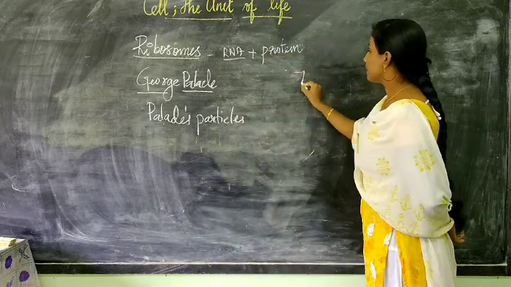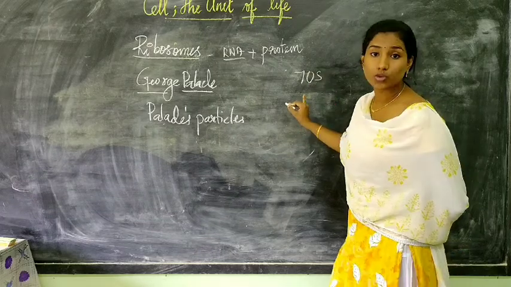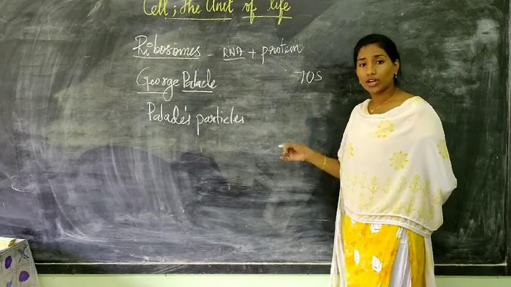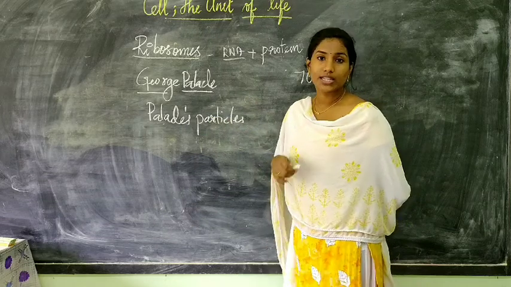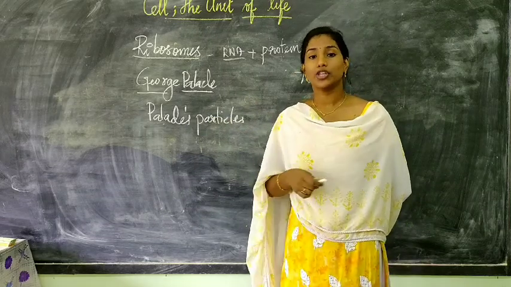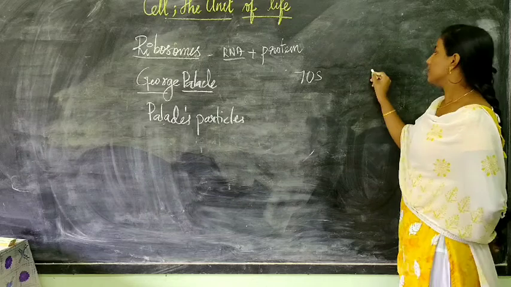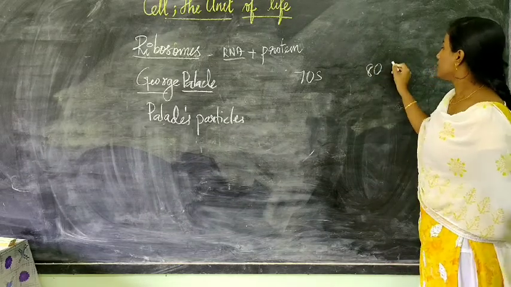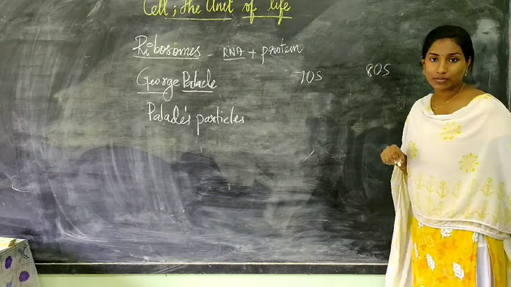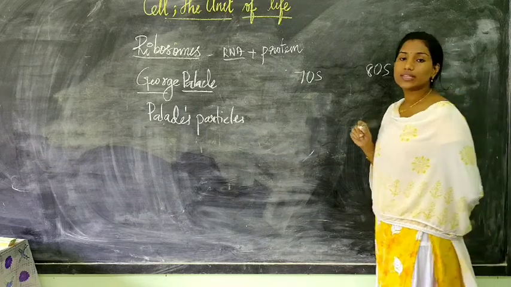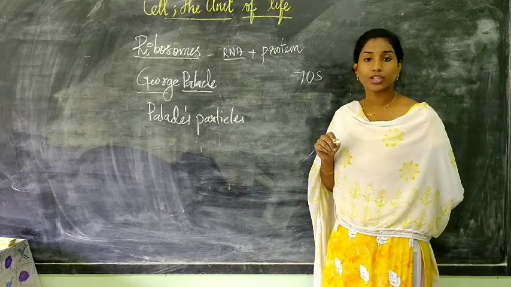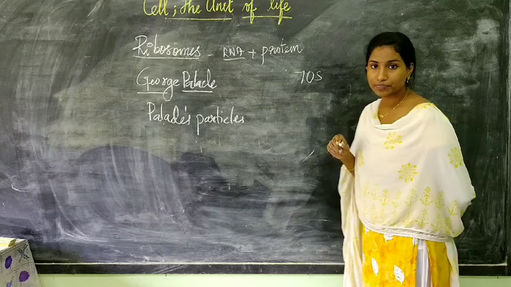It is 70S ribosomes, which are usually seen in prokaryotes, and also in some cell organelles like plastids and mitochondria. And the other type is 80S ribosome, which is usually seen in the cytoplasm of eukaryotic cells.